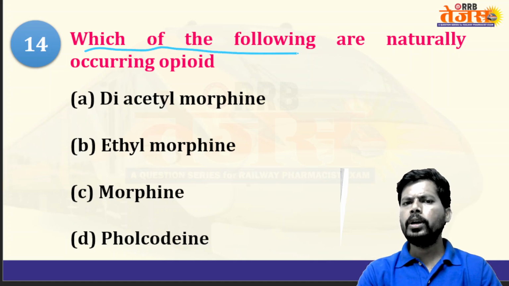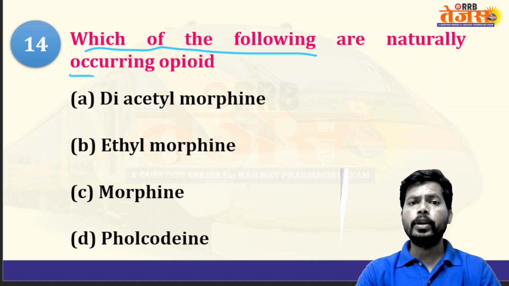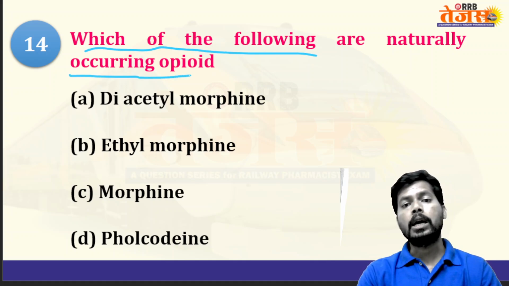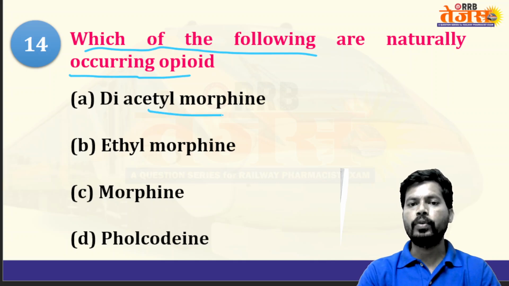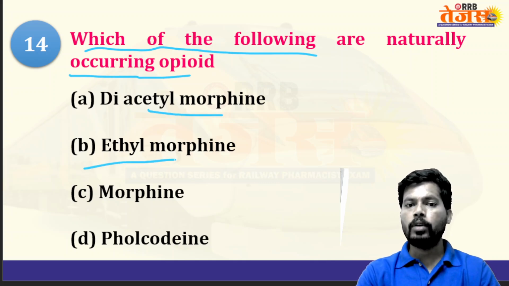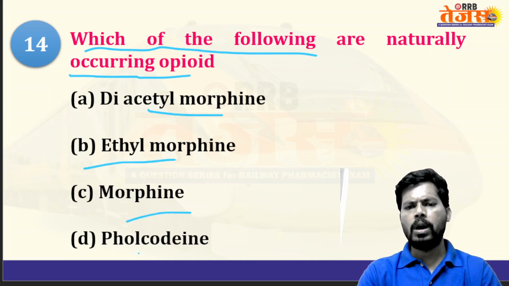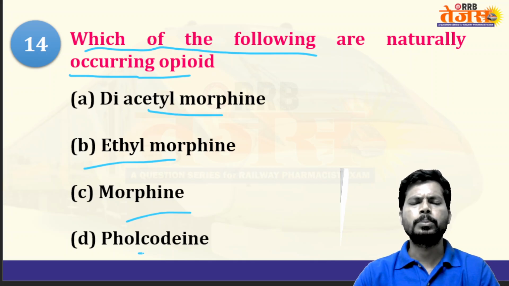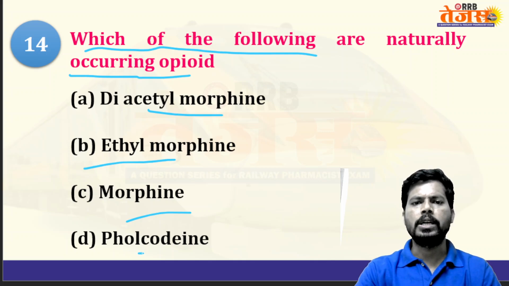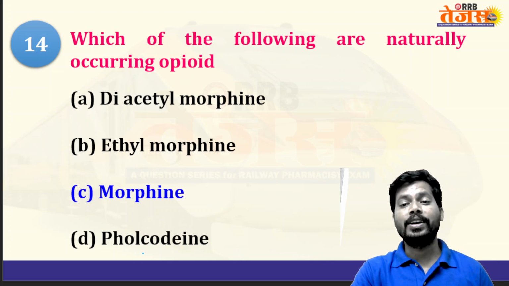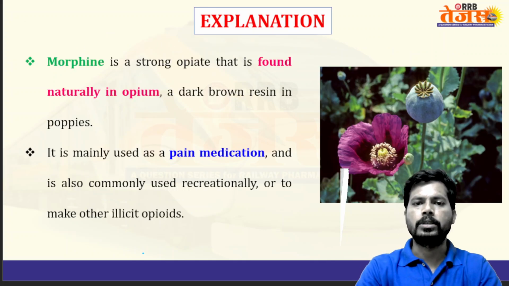Which of the following are naturally derived opioids? Diacetylmorphine, heroin, ethyl morphine, morphine, pholcodine. Simple, that is morphine. The naturally derived opioid among the options is morphine.